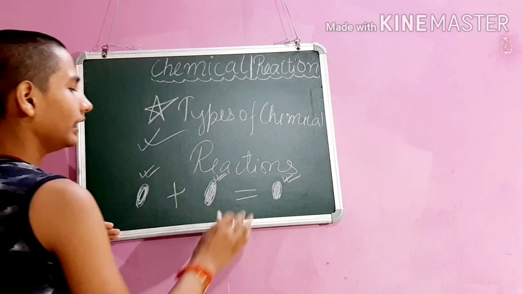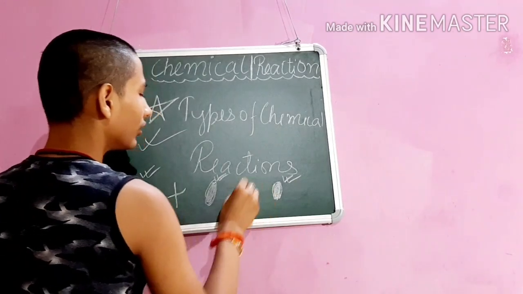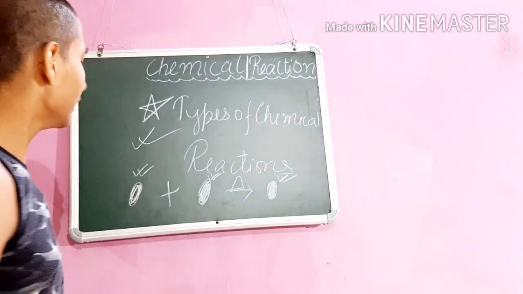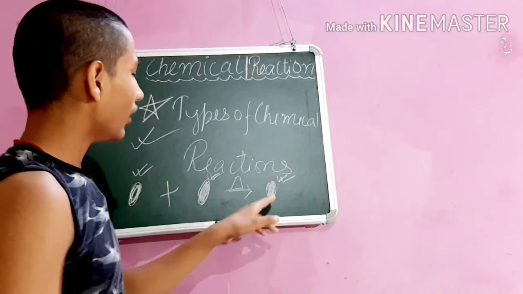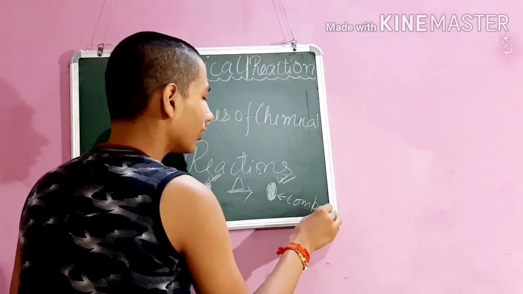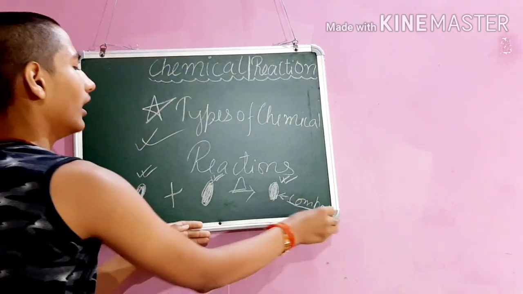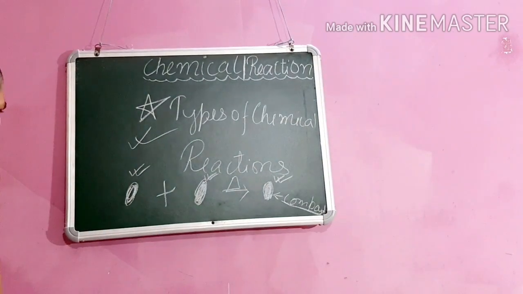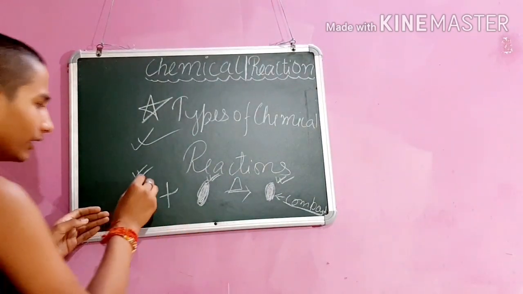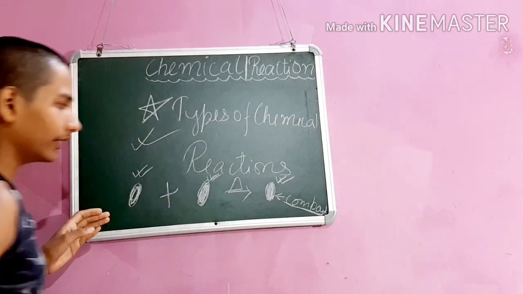When we react these two by heating or by any other process, the result will always be a compound.